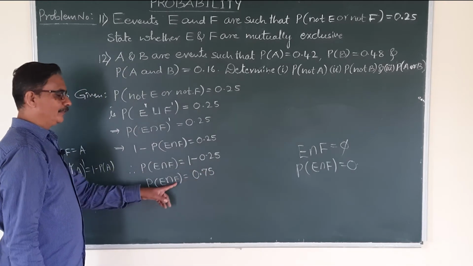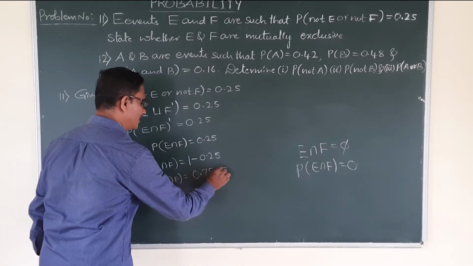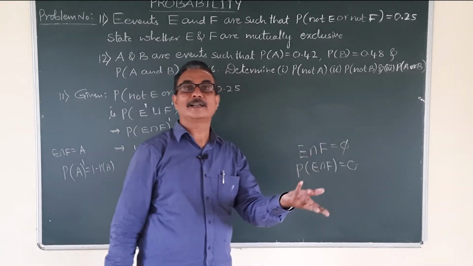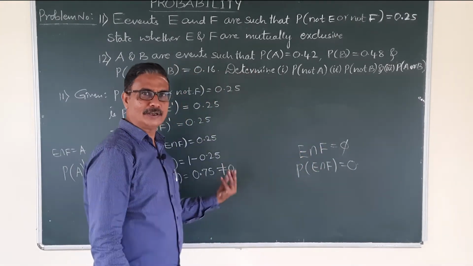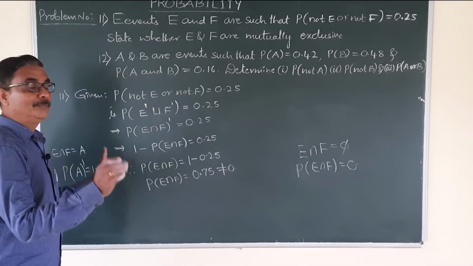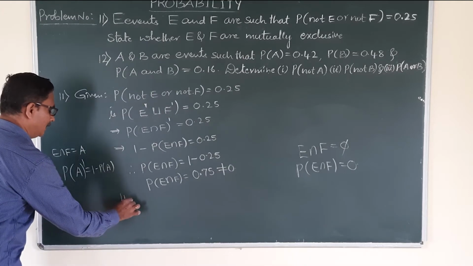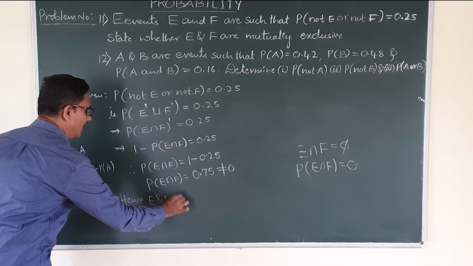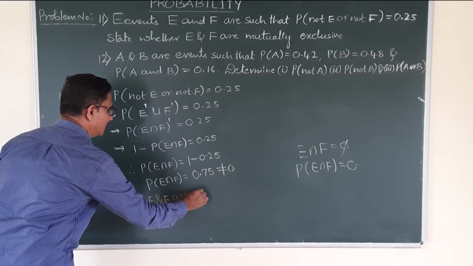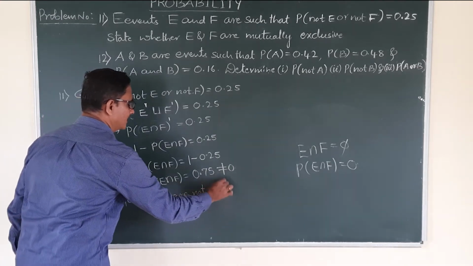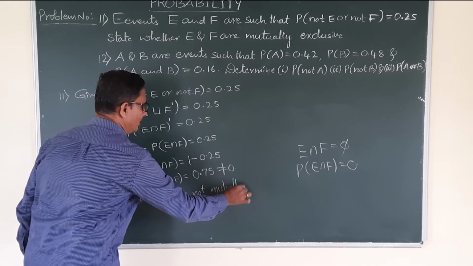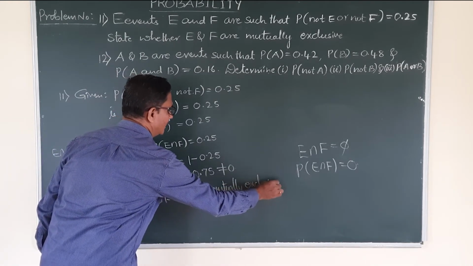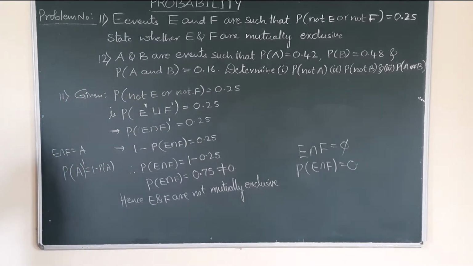So probability of E intersection F is not equal to 0. If it is 0, they are mutually exclusive. If it is non-zero, they are not mutually exclusive. Conclusion: hence the events E and F are not mutually exclusive. They are not mutually exclusive.